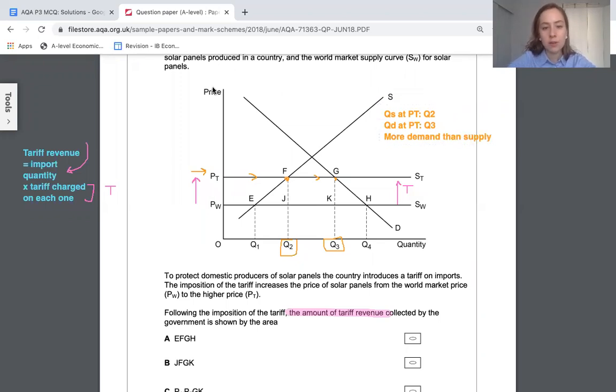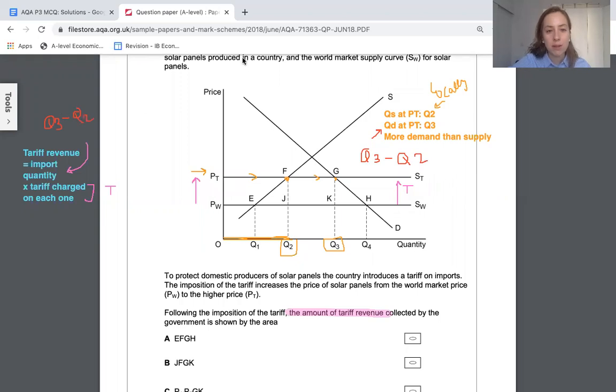So we're gonna buy as much as we can from the economy locally. We're gonna buy all the supply locally. And then we can't really satisfy the demands, but luckily we've got the world, and the world can help us out. So we will import the rest from the world. So the import quantity will be all this excess demand that we've had to meet from overseas. So the import quantity is Q3 minus Q2.